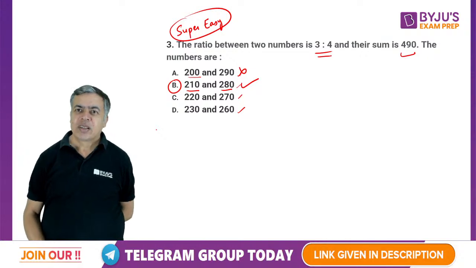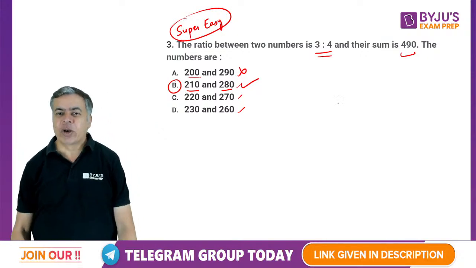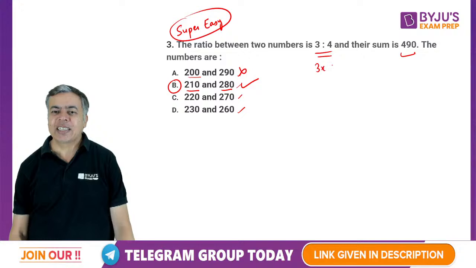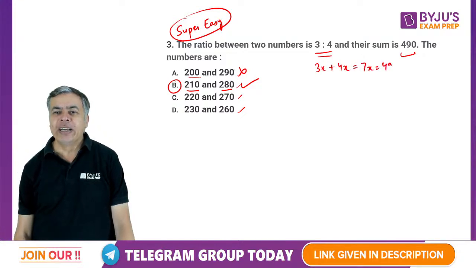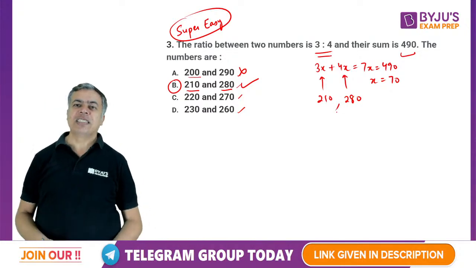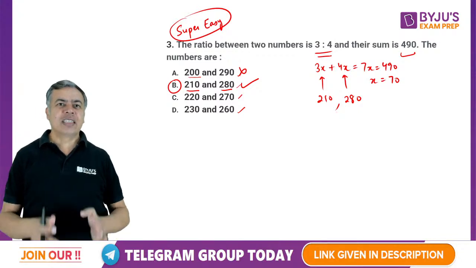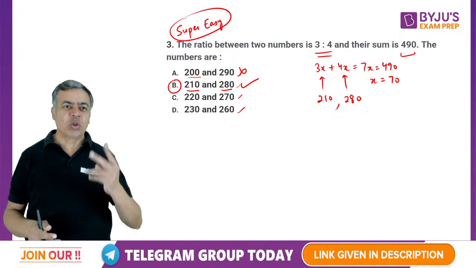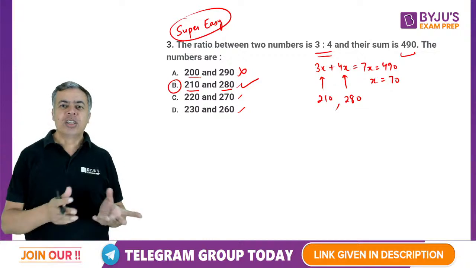Or otherwise simply you can say the two numbers are 3x and 4x. The total 7x is equal to 490. So x is equal to 70. So that means 3x is 210 and 4x is 280. You can solve it or you can just check the answer, whether the sum is 490 and the two numbers are in the ratio 3:4.